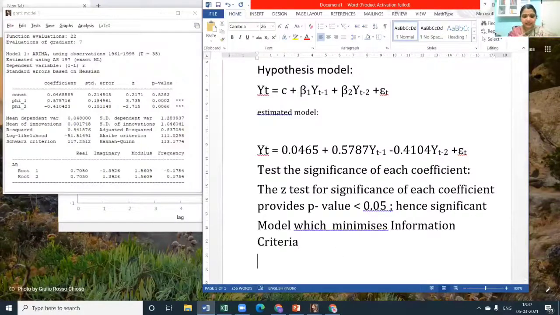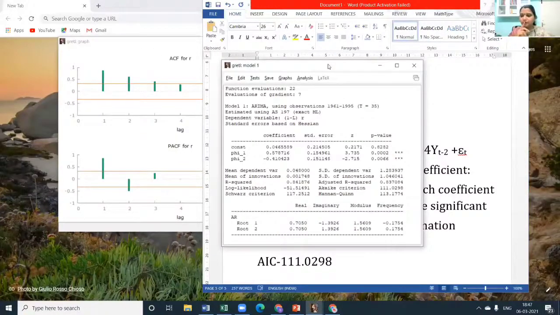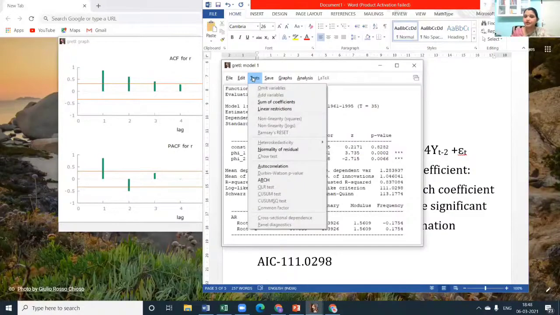For this case, let us look at only one criterion for the time being. AIC is 111.0298, right? So let us just do one trial. We'll just change this and put it across. We haven't done it through. Okay, one more. We shall just do a trial. I'll close this. Anything else to be explained in this? Yes, we have to actually do the tests. We will come to it. I told you, residuals are very important here. Let me complete this here. AIC is 111. I'm not sure whether this is the best model. We are proceeding to residual analysis.